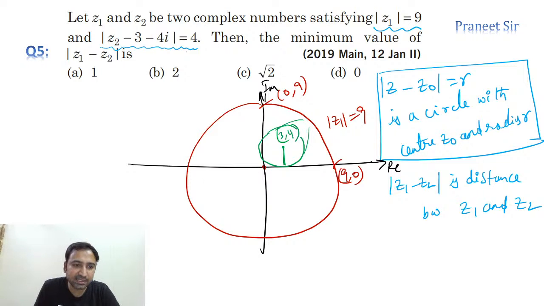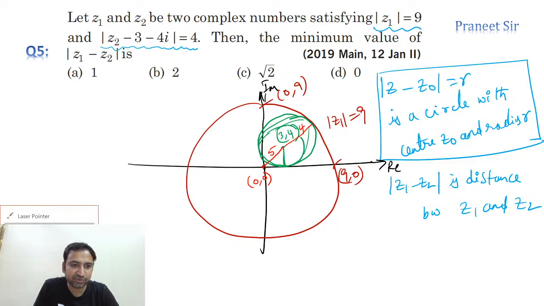If we calculate this distance, how much is it? This is the distance between 0 comma 0 and 3 comma 4, which is 5 units. And what is this distance? This distance is 4 units. Why? Because the total is 9 units, so 9 minus 5 is 4. So the radius is exactly 4. That means this circle is exactly touching the bigger circle. So these two circles are touching each other internally like this. So the required circle should be like this.